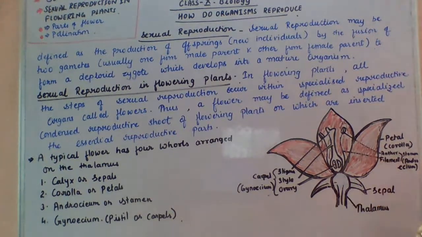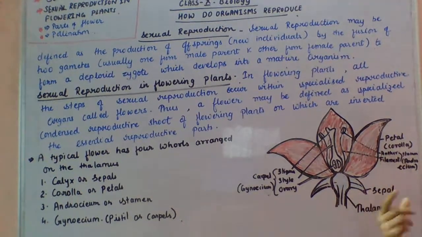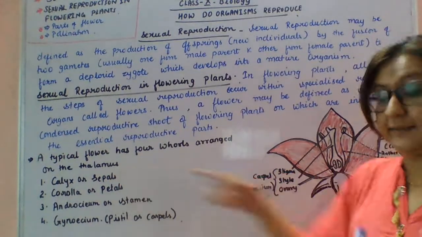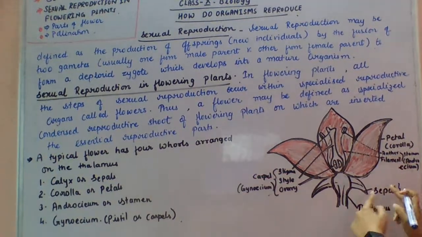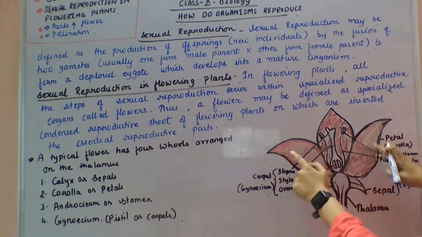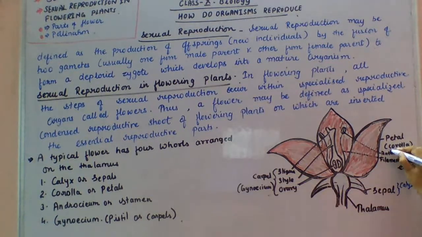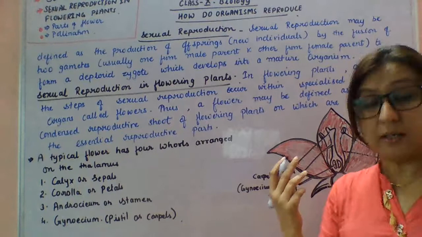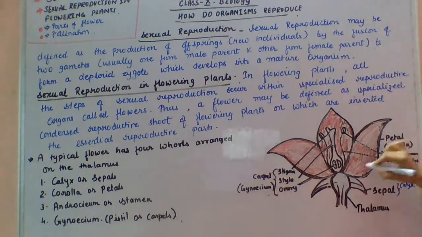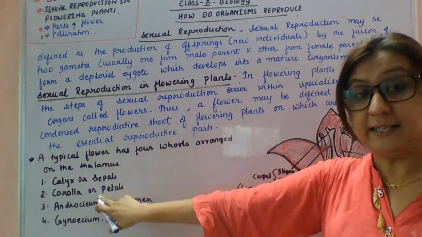Now see, this is the first part. We will start with the calyx, or you can say the sepals. The whole of the sepals together is called the calyx, if the sepals are arranged in a whorl. Now we will study the corolla. This is the corolla, or you can say the petals. If we take it singly, we say it is a petal, and if the petals are arranged in a whorl, we say it is the corolla.